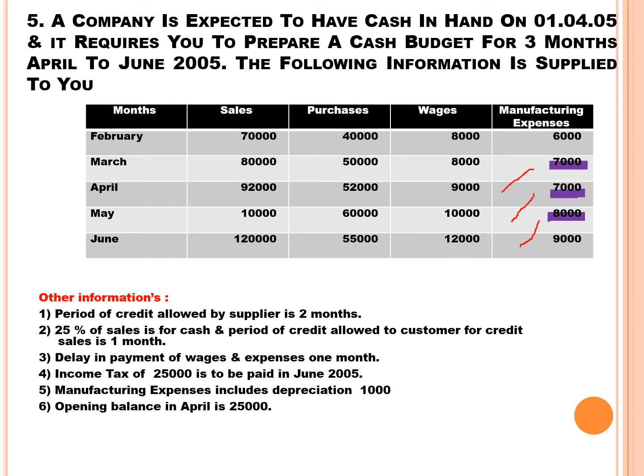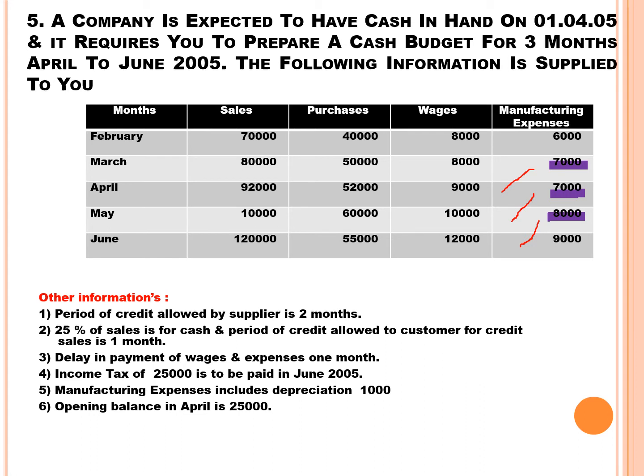I mean, March expense will be paid in April. April expense will be paid in May, and May expense will be paid in June as per information number 3. Now instead of taking 7,000, take only 6,000. Again, instead of 7,000, take only 6,000. And instead of 8,000, you take 7,000.